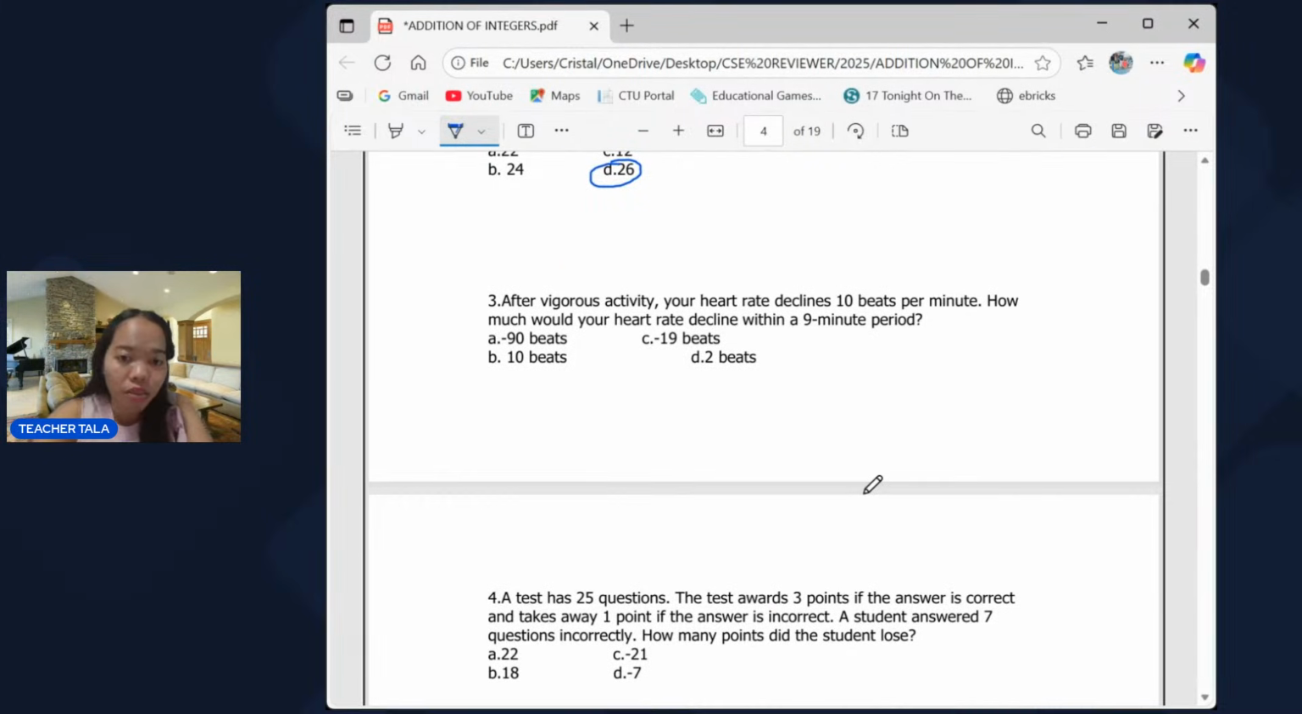Now we have number 3. After vigorous activity, your heart rate declines 10 beats per minute. Declines, meaning bumaba, negative 10 per minute. How much would your heart rate decline within a 9-minute period? So every minute, nagde-decline siya ng 10 beats. So after 9 minutes, how much would your heart rate decline? So that means you're just going to multiply negative 10 times 9, that is negative 90. The answer is letter E. Negative 90 beats lahat yung nakuha or na-decline sa heartbeat niya after the rigorous activity.